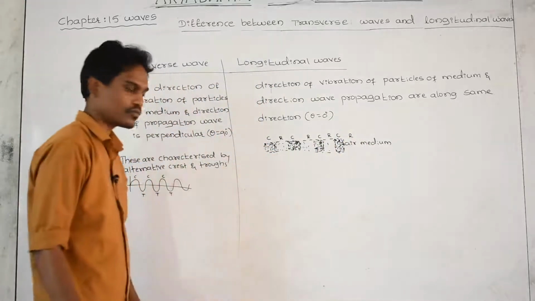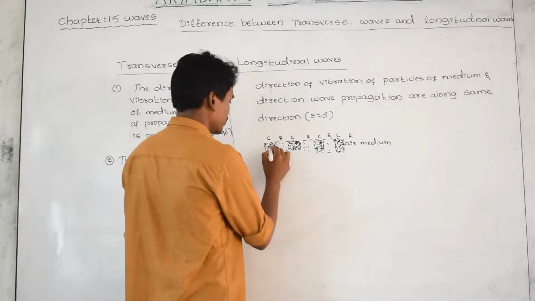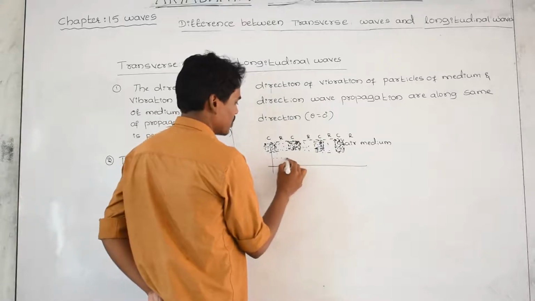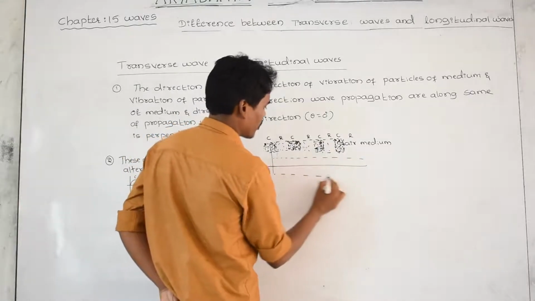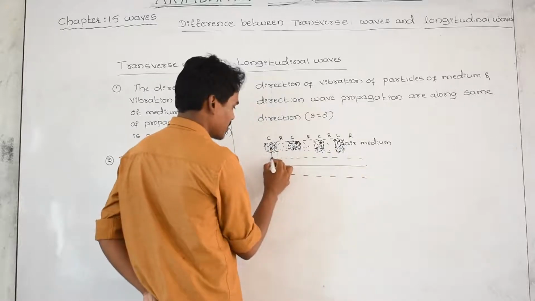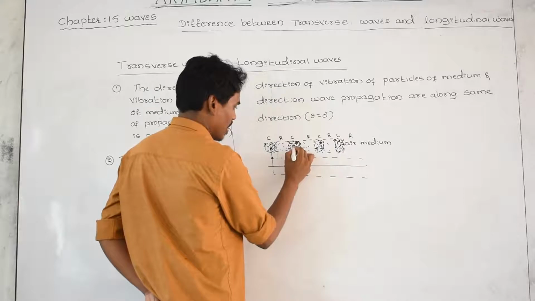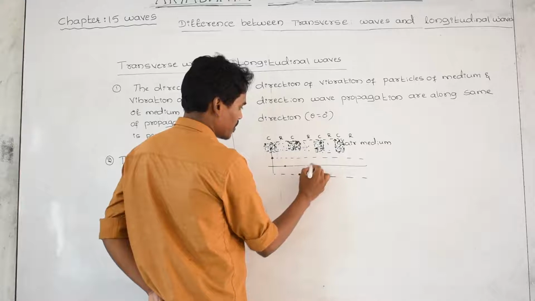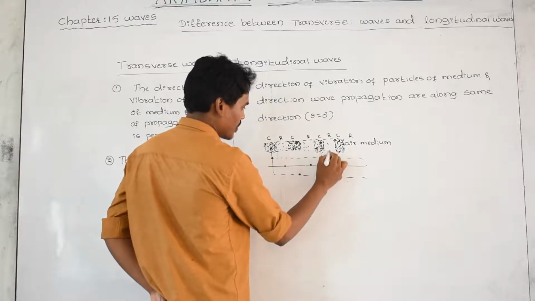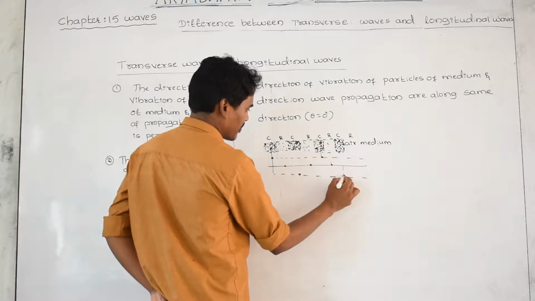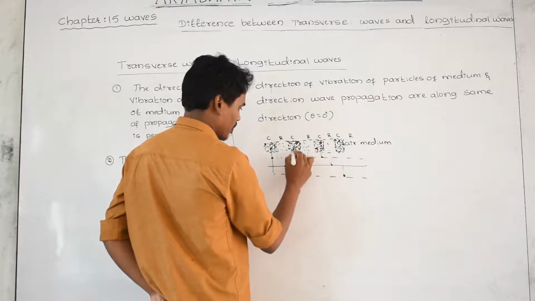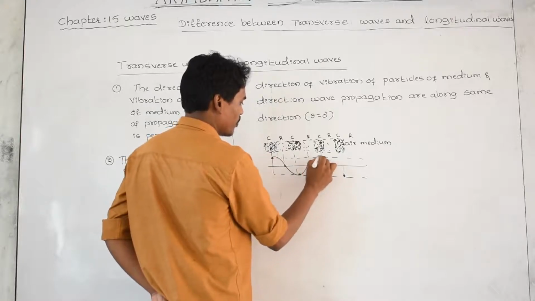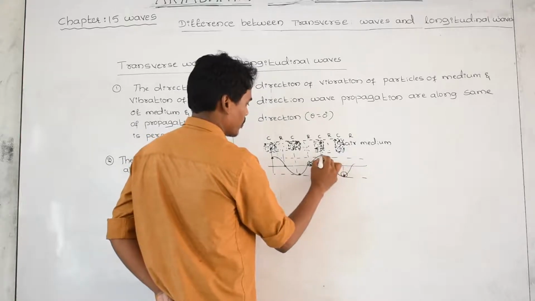This is the air medium. With respect to pressure, we have to represent the wave here. High pressure, next low pressure, high pressure, next low pressure, high pressure, low pressure, like this. Like this we can show it. We are getting this with respect to pressure. I am taking it as a pressure wave.